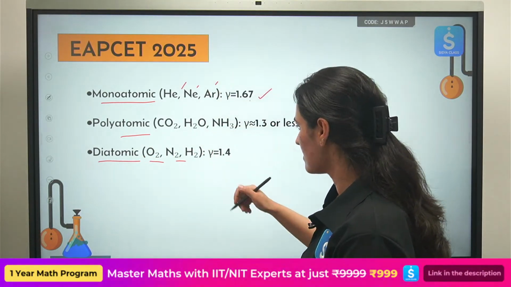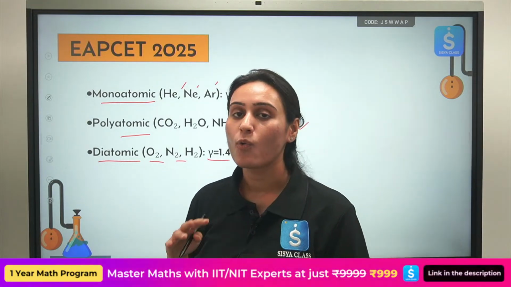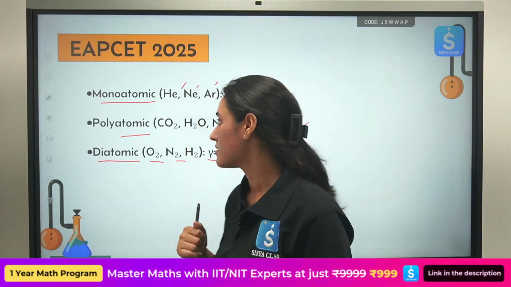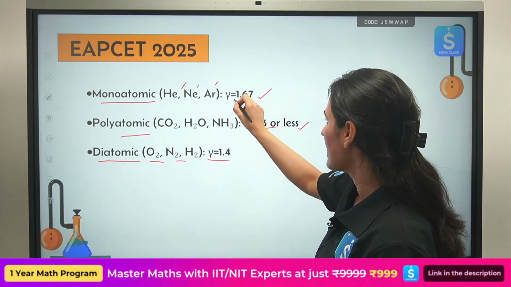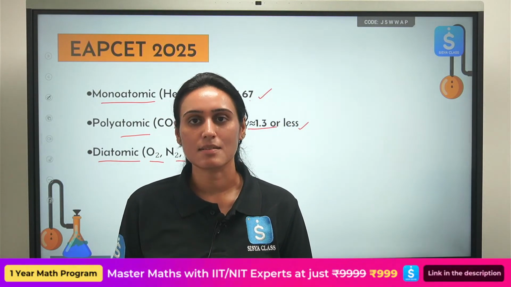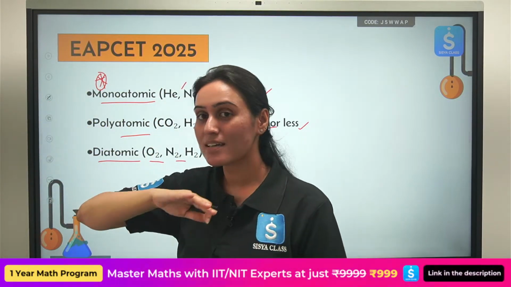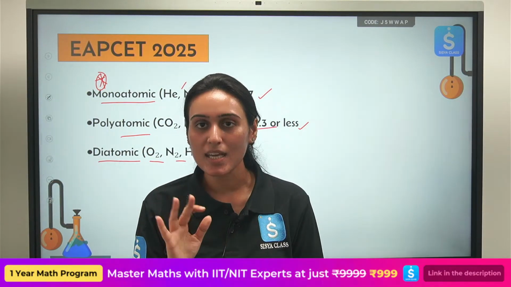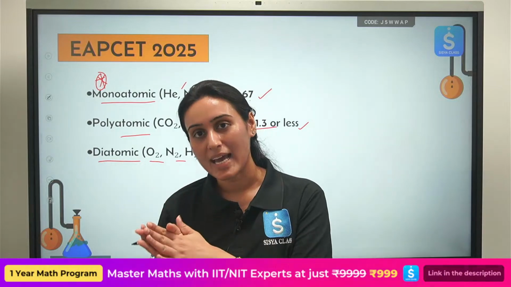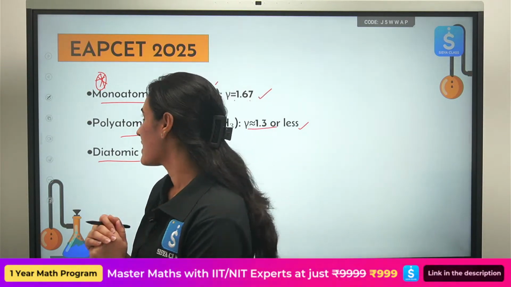O2, N2, H2, gamma value comes out to be 1.4. Then 1.3 and this one is 1.67. Again important, please remember it. We are covering the important concepts only so that you can memorize them and use them in your examination, obviously.